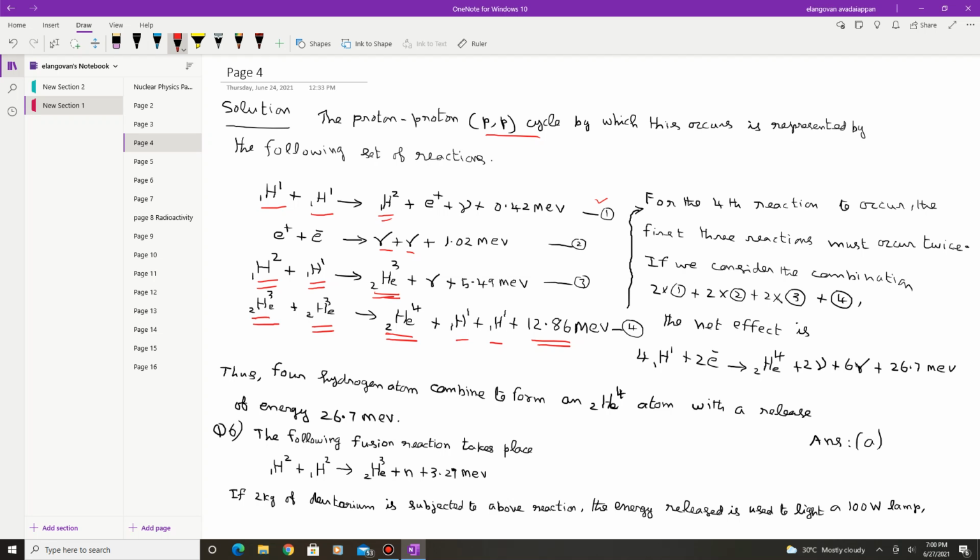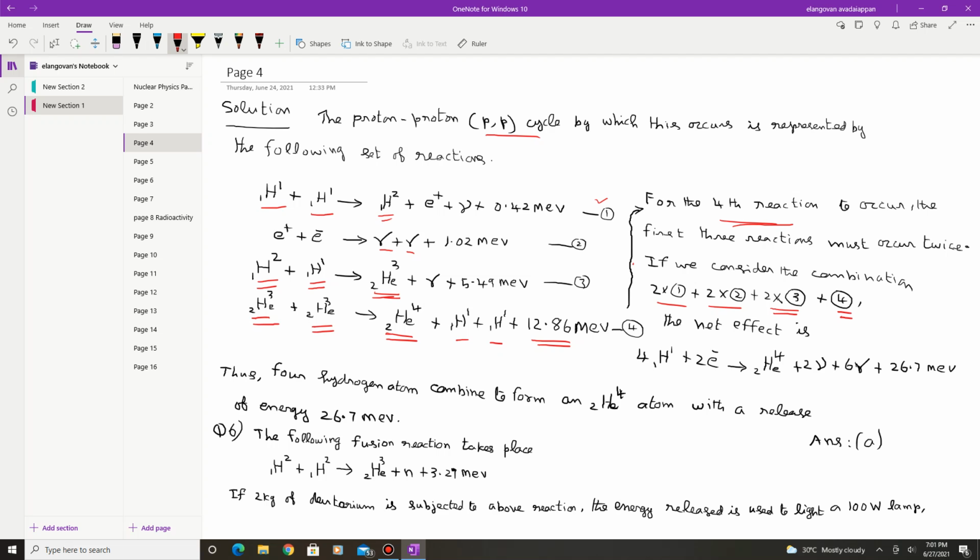For the 4th reaction to occur, the first 3 reactions must occur twice. So the first equation occurs twice, the second equation twice, the third equation twice, plus the 4th equation.